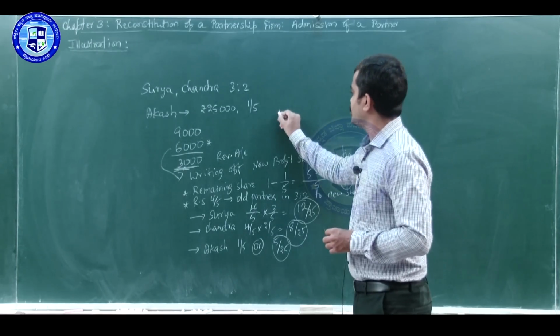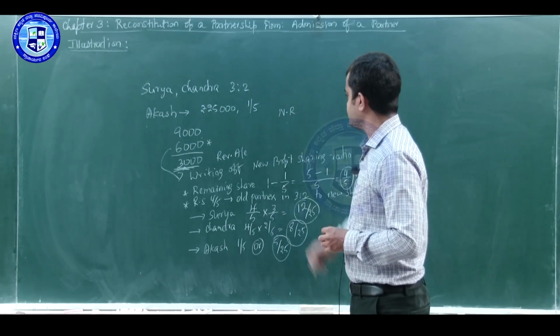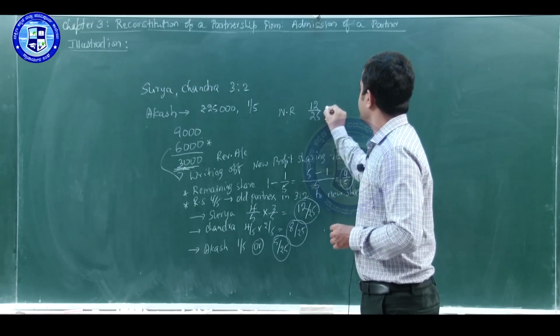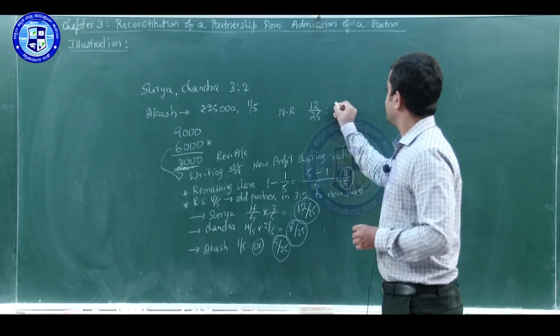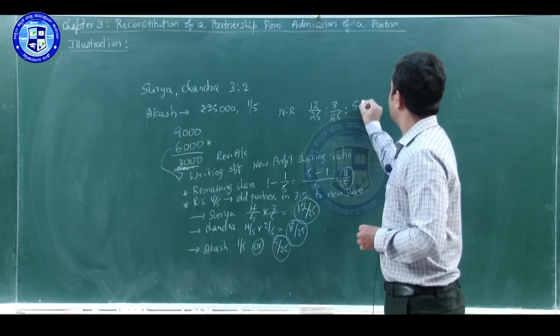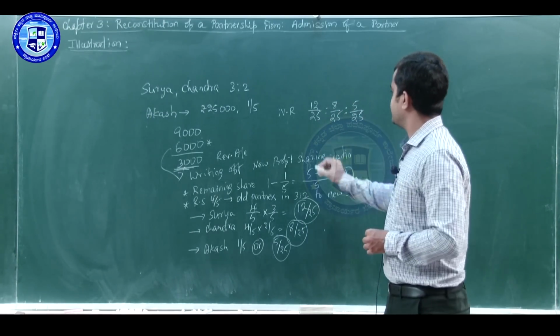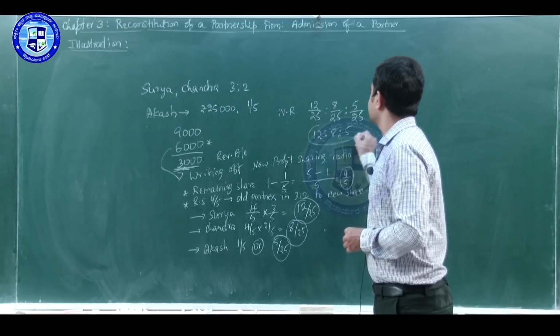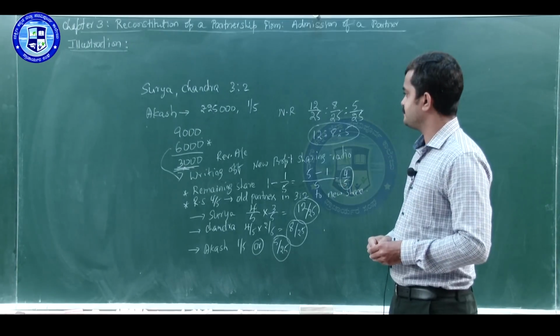Therefore, the new ratio of all partners will be 12/25 is to 8/25 is to 5/25. That is 12 is to 8 is to 5. So this is the new ratio.